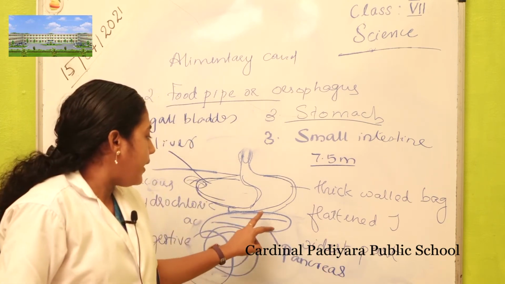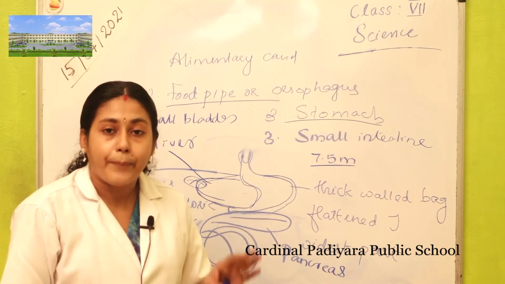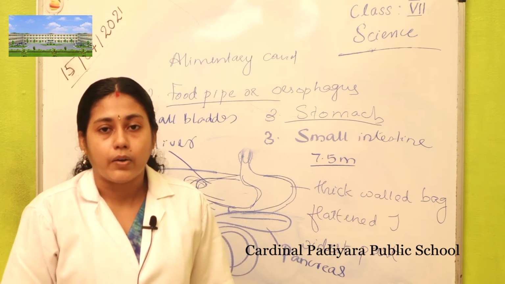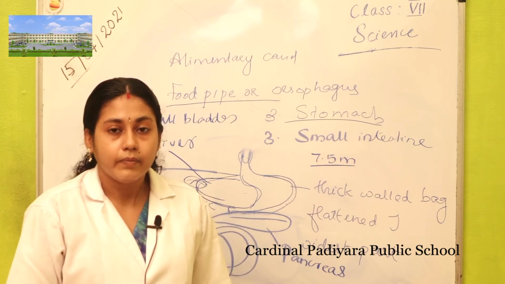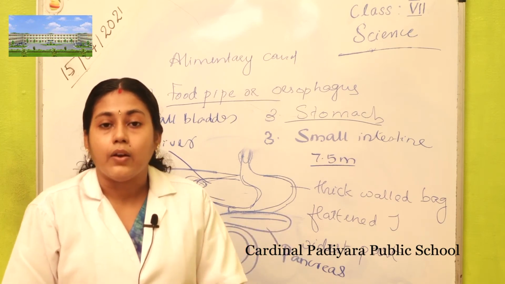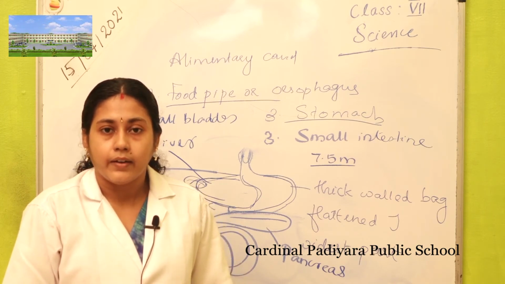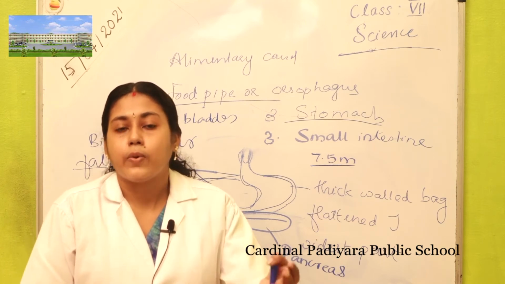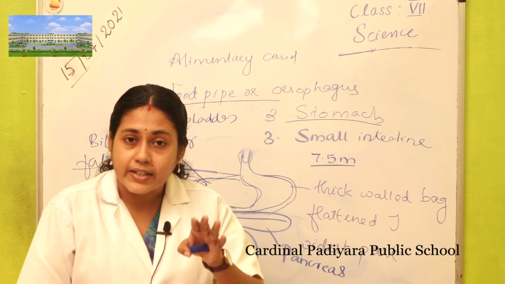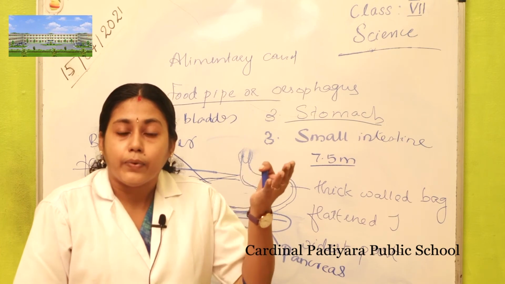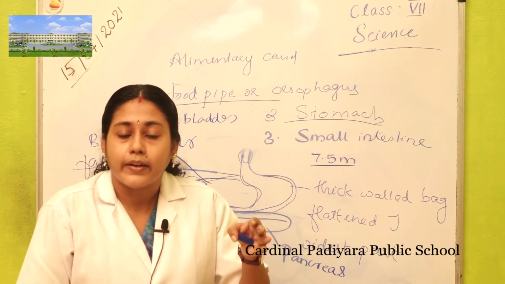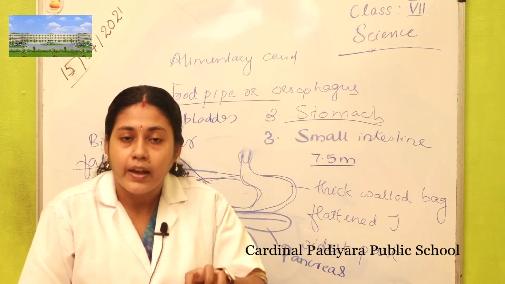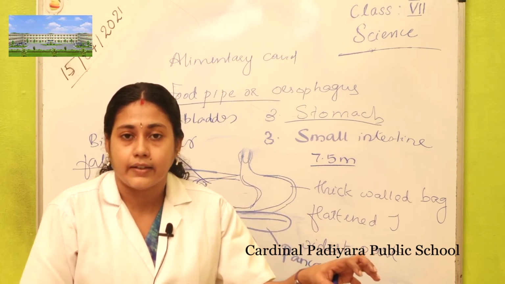When the partially digested food reaches the upper part of the small intestine, the pancreatic juice and bile act on the food and it is partially digested.